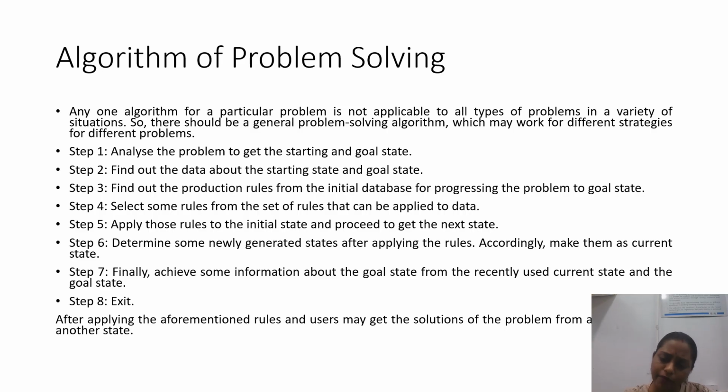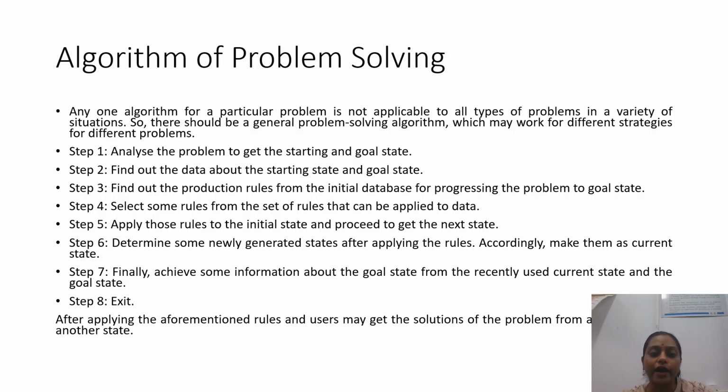Now after applying each rule, some new states will be generated. Accordingly, make them the current state. Now what do you mean by the current state? Current state means the newly generated state. If we now want to apply any of the rules, we have to apply the rules on the current state only.